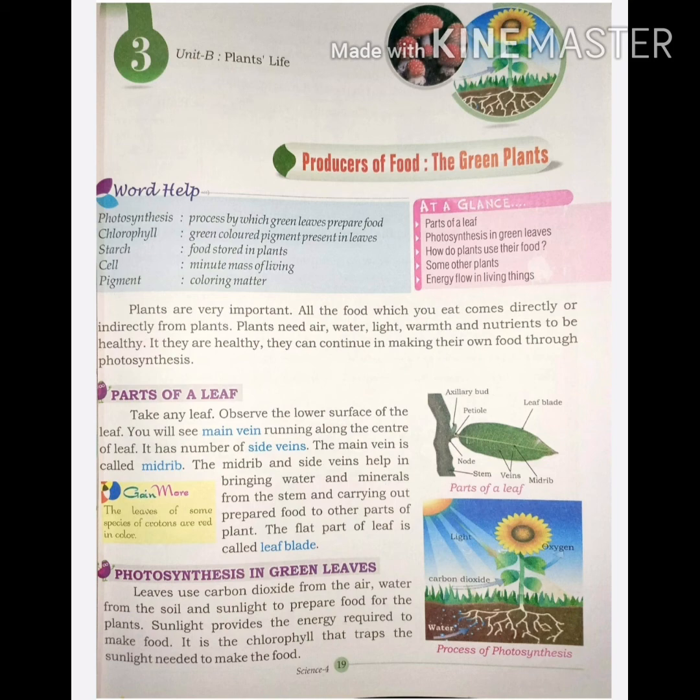During photosynthesis, plants use the sun's energy with water and carbon dioxide to prepare the food that is used by humans and animals. In their turn, animals and humans give out carbon dioxide in the atmosphere. This carbon dioxide is absorbed by plants. So this cycle goes on and on. From this, the sun's energy flows in the world of living things. Thanks.